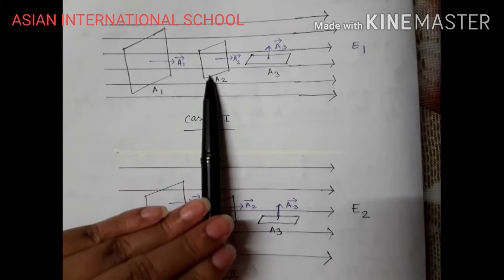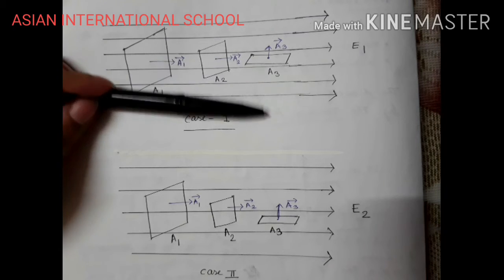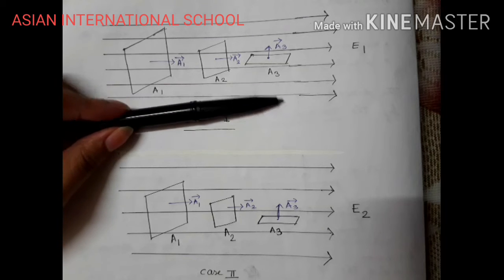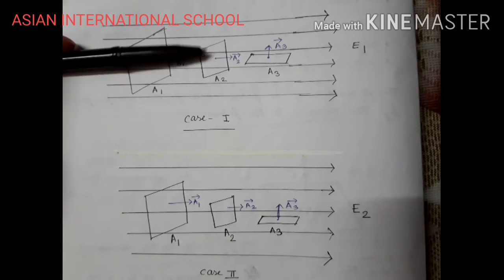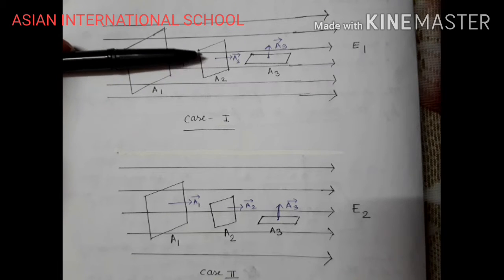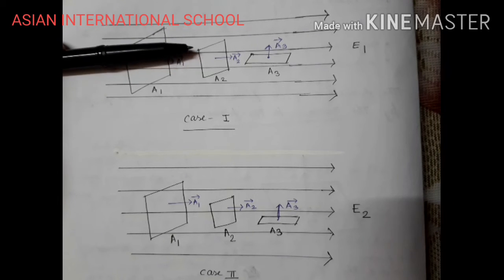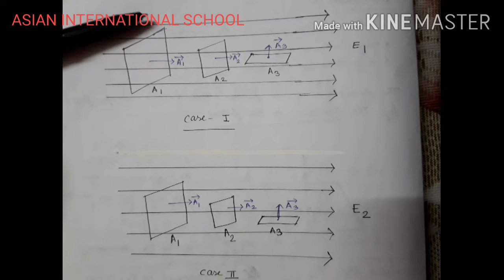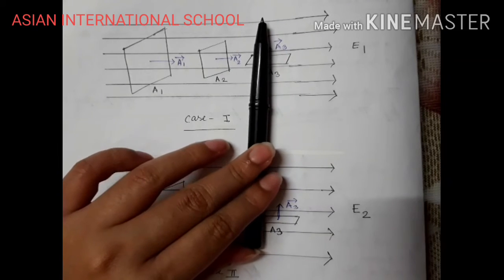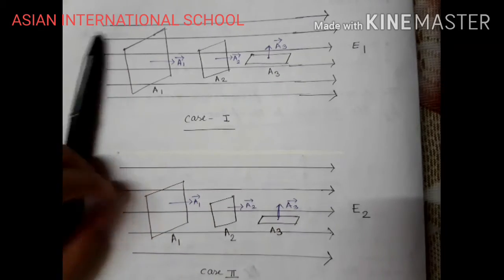But in the case of A2, you can see that the number of flux lines is decreasing because the magnitude is less, but flux lines are still moving through it. So I can say when the direction of the area vector is in the direction of the electric field, the maximum number of electric field lines is going to move through. If theta is equal to 0 degrees between E and A, the maximum number of electric flux lines will pass. But when E and A have an angle of 90 degrees between them, then no flux line is passing.